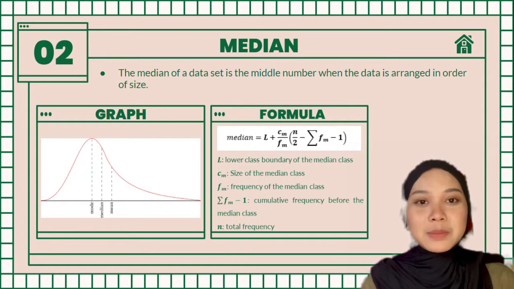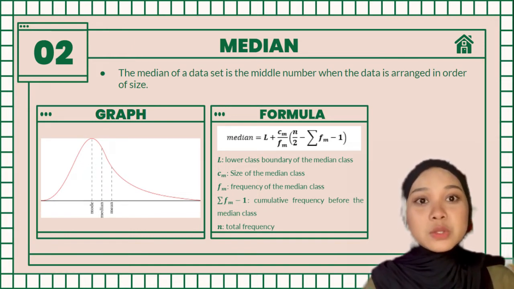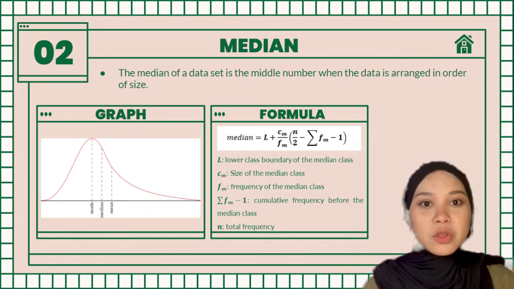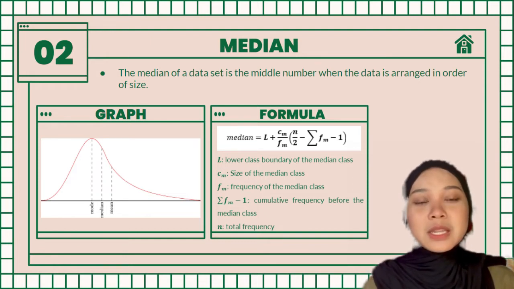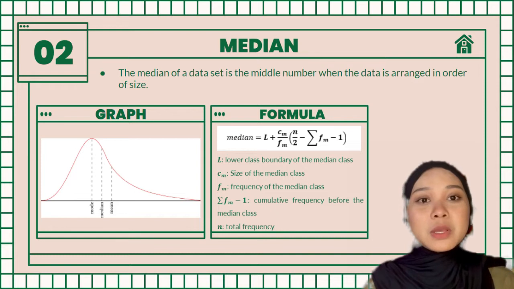Next, median. Median is defined as the value of the middle item or the mean of the values of the two middle items when the data are arranged in ascending or descending order of magnitude. So, in case of group data, the median is calculated with the help of the following formula. Unlike the arithmetic mean, the median can be computed from open-ended distributions.